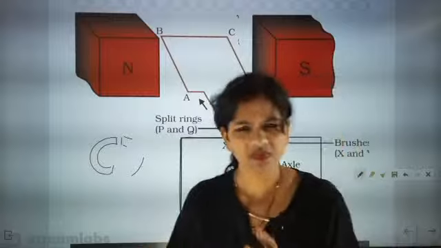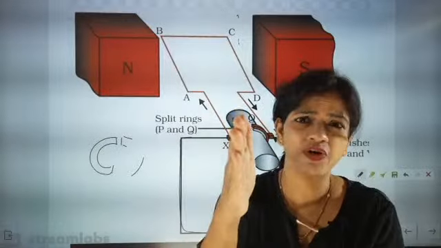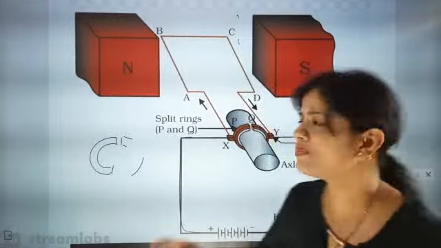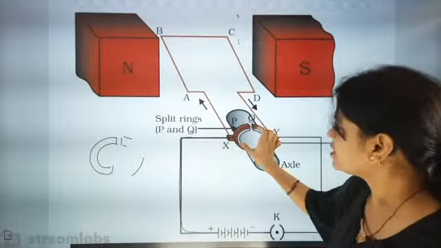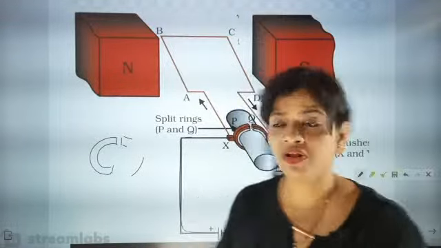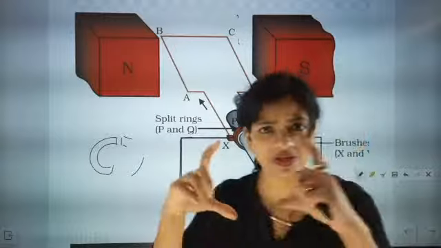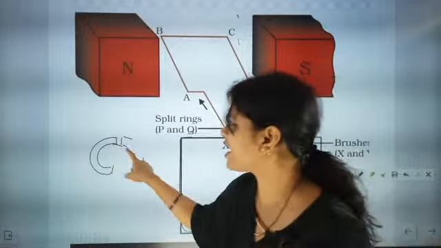So the moment the commutator position changes like this, the carbon brush is disconnected from the circuit because there is a complete detachment for a minute. Why am I talking about the gap?